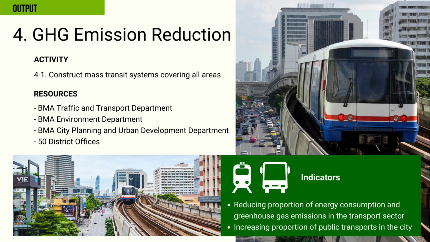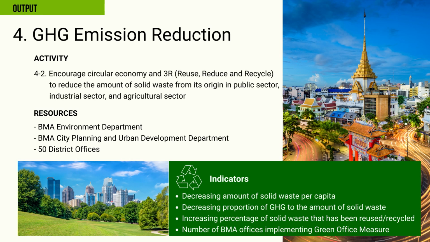The first activity is to construct mass transit system covering all areas. Two indicators are reduction proportion of energy consumption and greenhouse gas emissions in the transport sector, increasing proportion of public transport in the city. The second activity is to encourage circular economy and 3R, reuse, reduce, and recycle.